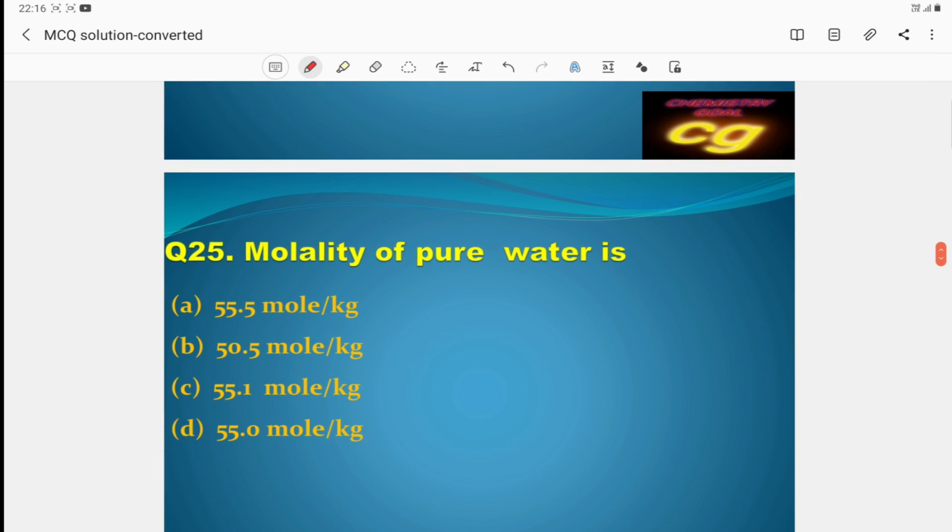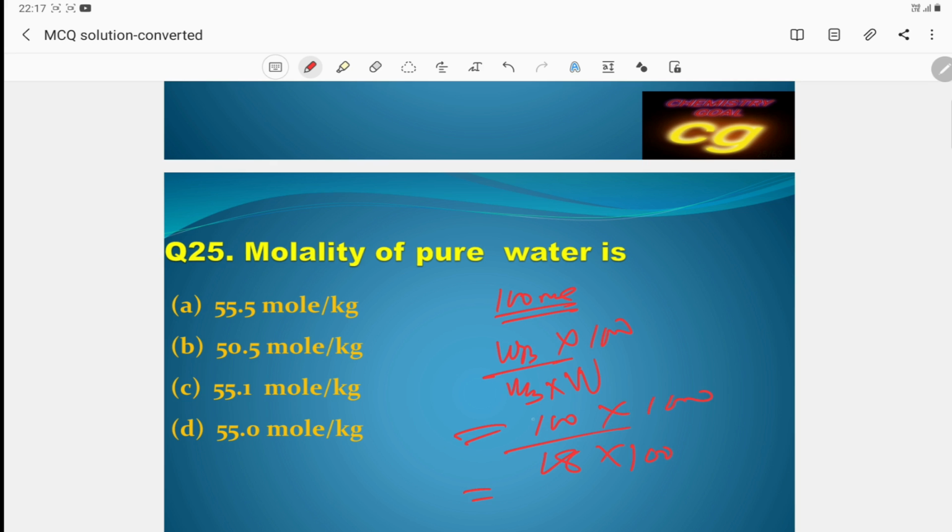Then the molality of pure water: if you calculate it, this is the formula. Suppose you take 100 ml of water, then molality will be Wb by Mb into V into W into 1000. Suppose 100 ml of water is 100 gram, then Mb is 18 into the mass of solvent, which is also 100, into 1000.